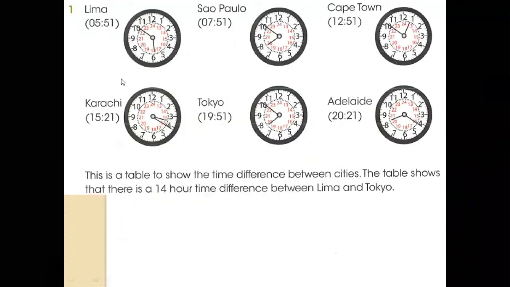Question number 1. Here is the time. In different countries, and mostly in different states, every state has a different time as well. Here are different cities, and every city has a different time. Lima has 5:51, Karachi has 15:21, and there are many other places. Tokyo has 19:51. If we compare two of these, we are just comparing Lima and Karachi.